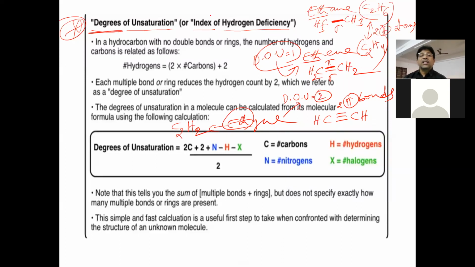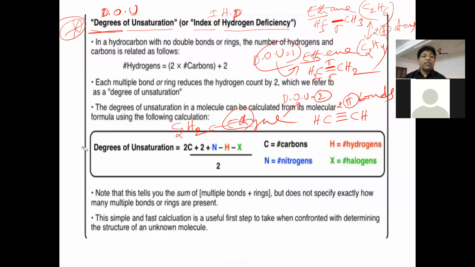That is also called the index of hydrogen deficiency, or otherwise the degree of unsaturation. D means degree, O indicates of, U indicates unsaturation. Is that clear now?